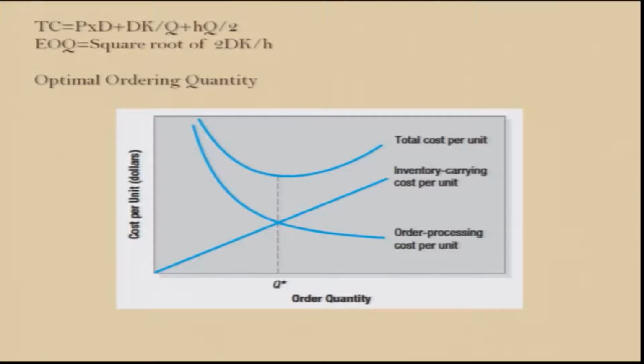On the other hand, order processing cost per unit goes down depending on the quantity ordered at a time, because if you increase the number of units ordered at a time, then per unit order processing cost comes down.